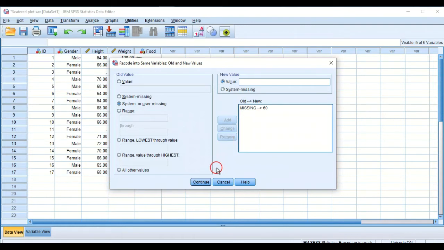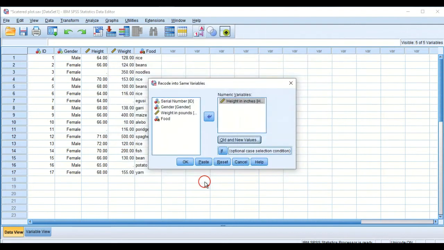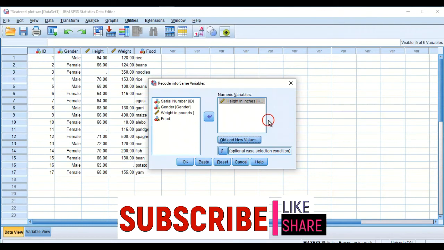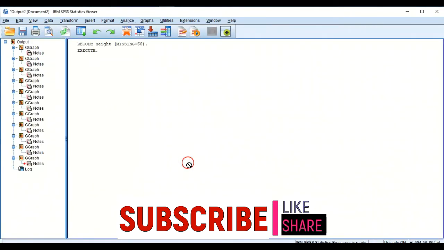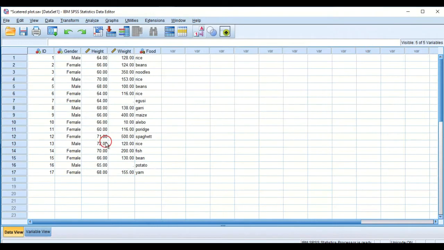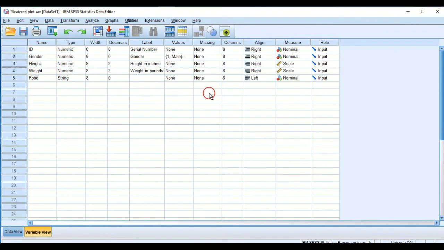So we'll click Continue, and then OK. We now go to the Variable View, then click in the Missing column under height.